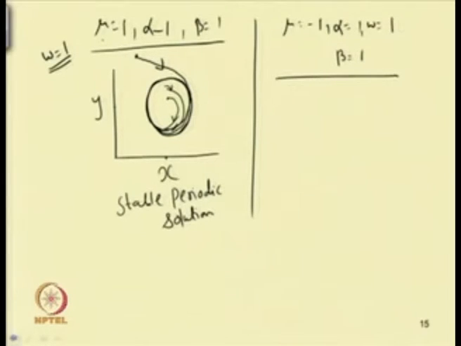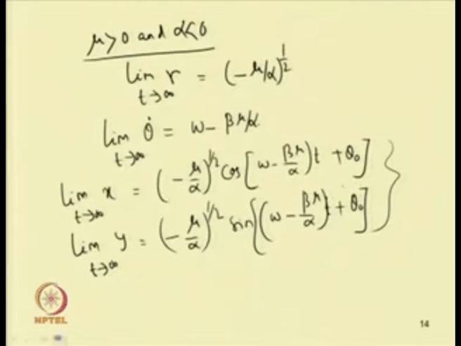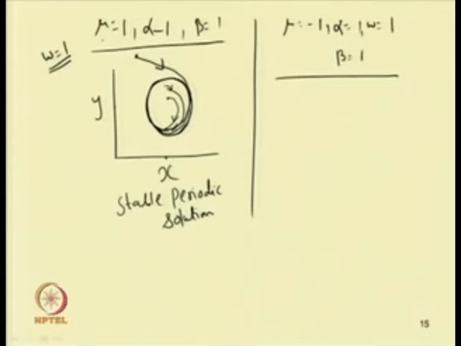If we find the orbit, one can observe that this is an unstable periodic response. So, if we take an initial condition here, it will always come to this position, or if I take an initial condition here, it will come to this origin. That means this initial condition repels it from this periodic solution.